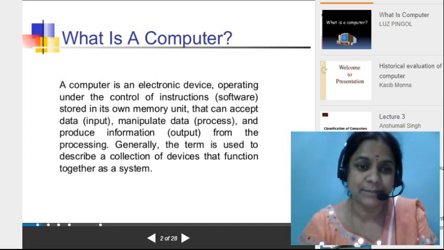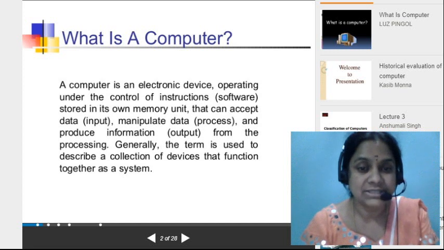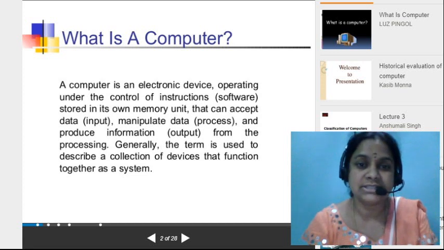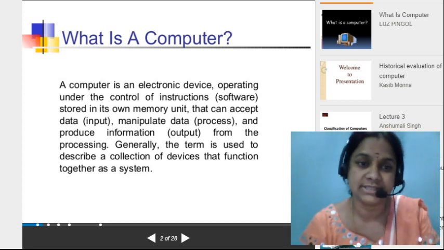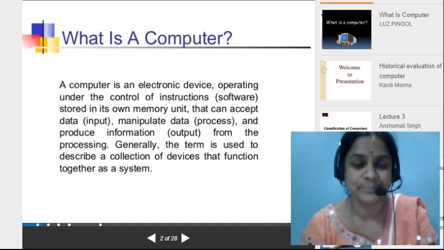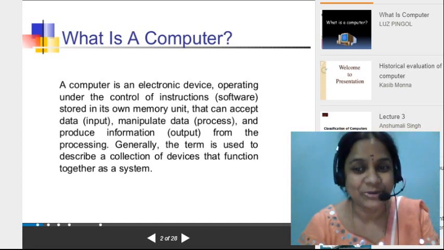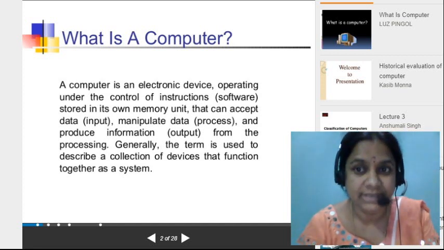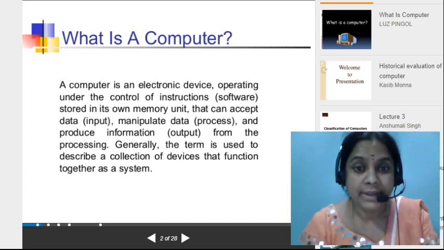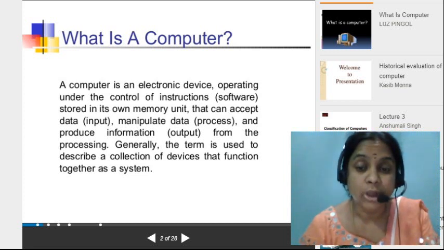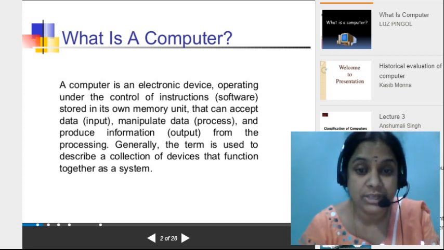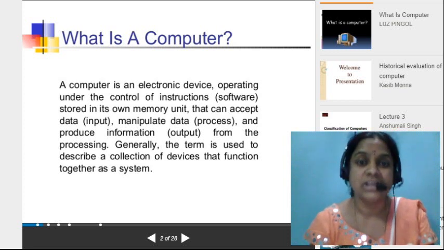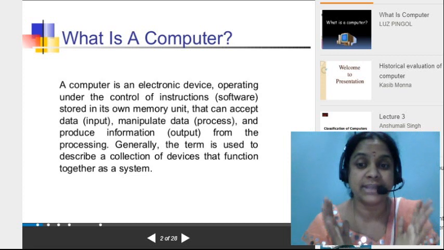All the parts of the mobile must be available in the system also, in the same way. System means the computer; both are the same. Okay, a computer is an electronic device. Say with me, all of you: a computer is an electronic device operating under the control of instructions. Who is going to give these instructions? Software. And it has a storage capacity to store data.